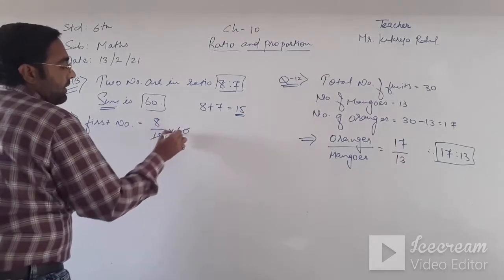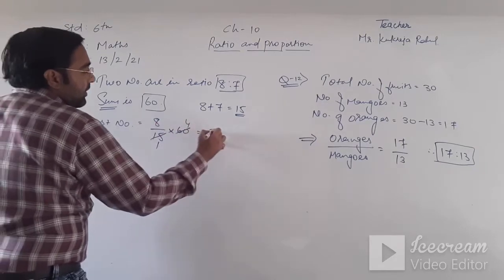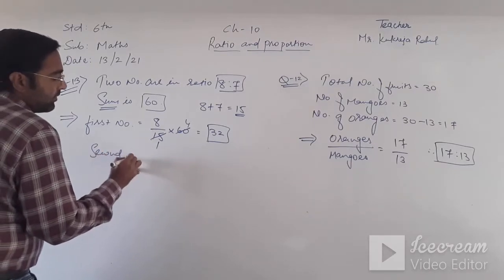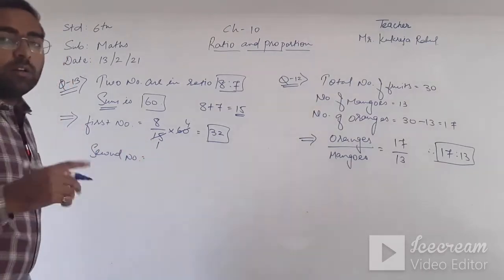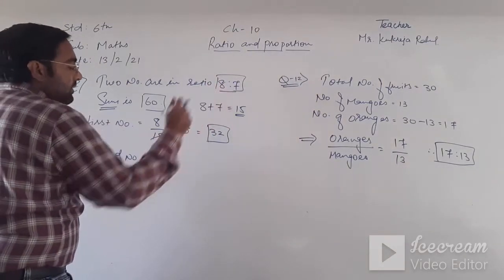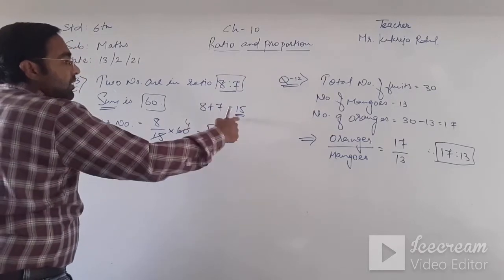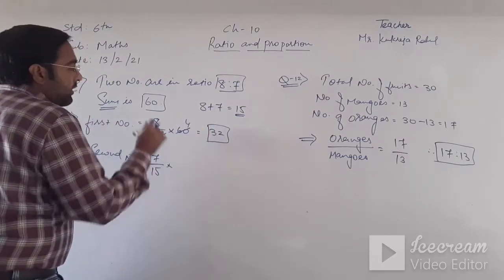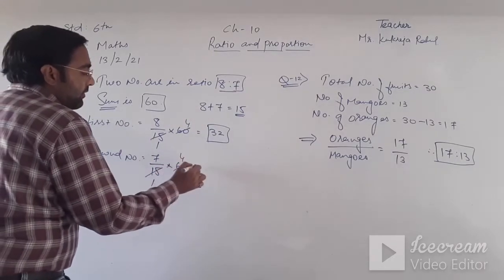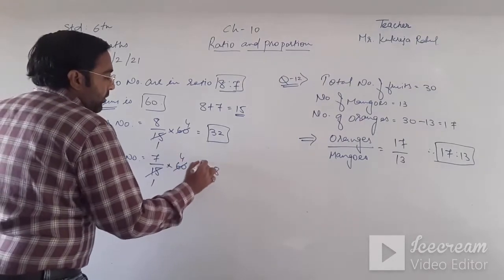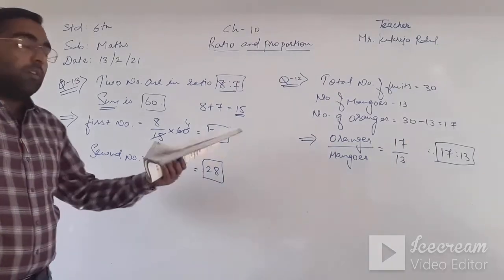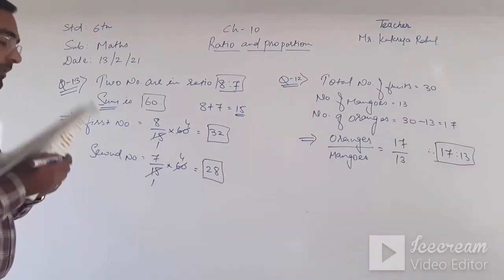15 ones are 15, 15 fours are 60, so 8 fours are 32. And the second number, this is the method to find the two numbers. My ratio is 8:7, so the second number is 7 in ratio, the total is 15, and multiplied by 60. 15 ones are 15, 15 fours are 60, so 7 fours are 28. Clear? So my two numbers are 32 and 28.